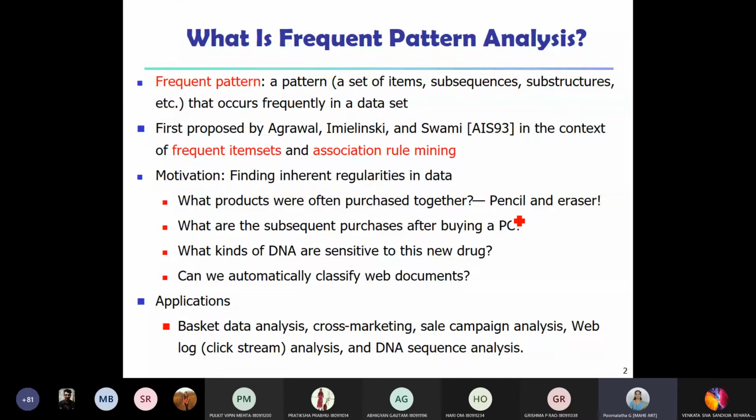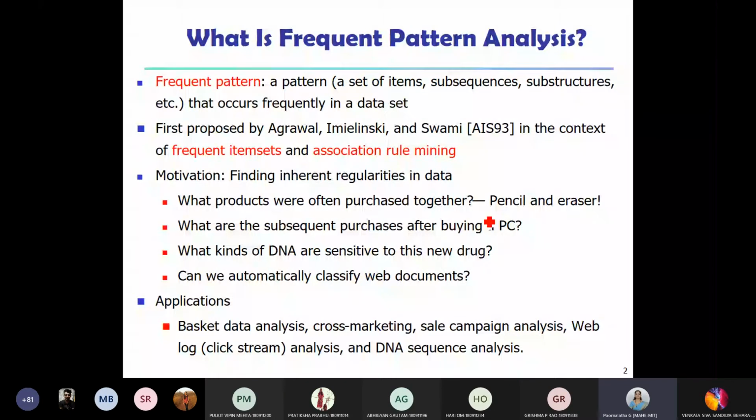Or if you want to see the sequence, suppose some customer is coming and purchasing a personal computer or a laptop. What is the next item that is bought by the same customer? Or usually, if you consider all the customers or the majority of customers, what are the items they prefer after purchasing an item, say for example, a PC?